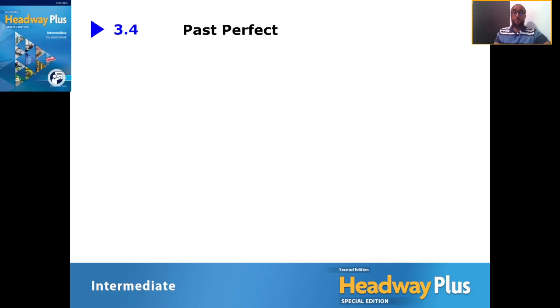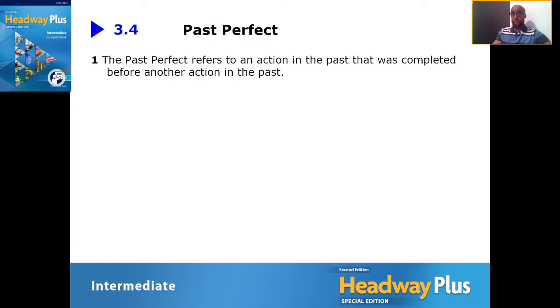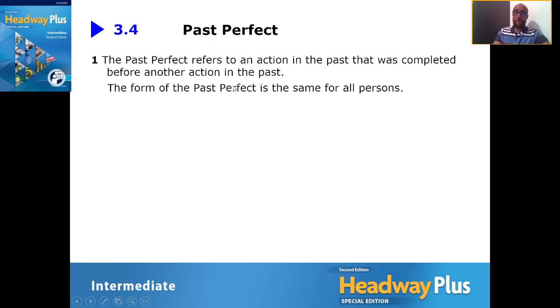So now we're going to be talking about the past perfect, okay? So when do we use it? Okay, so the past perfect refers to an action in the past that was completed before another action. Okay, so this is very important, before another action. Okay, so this will help you to understand the differences here. Okay, so let's have a look at an example here.